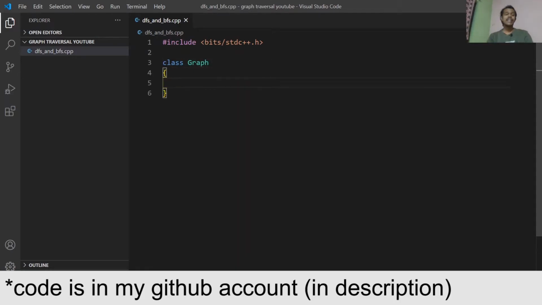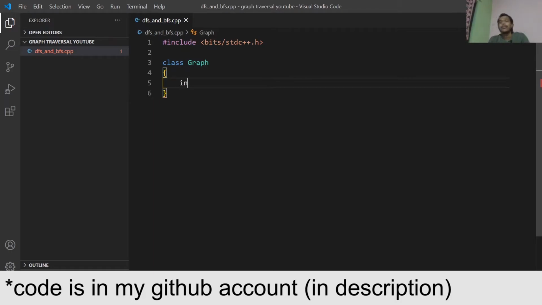In this graph class we will have all sort of information, like how many nodes we have, how we insert the value in the graph, and what data structure we will use. So we will use list, and all other things, like in case of BFS we will be using queue. So all those information we will have in the